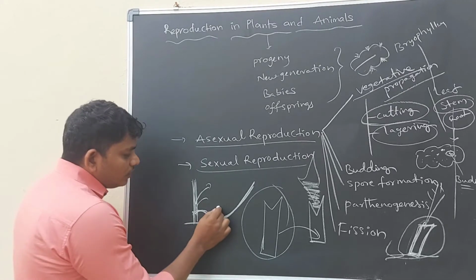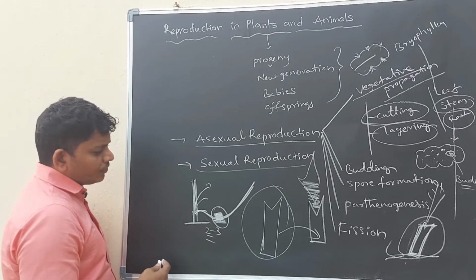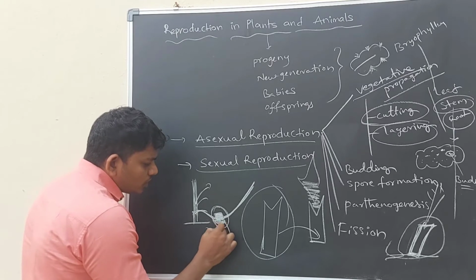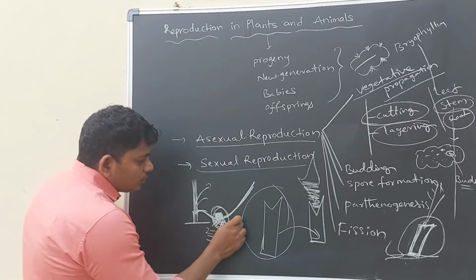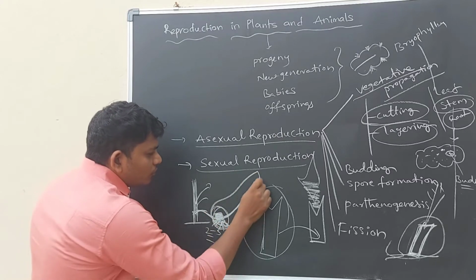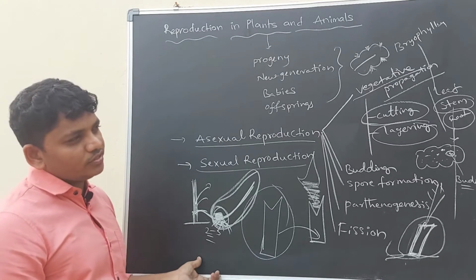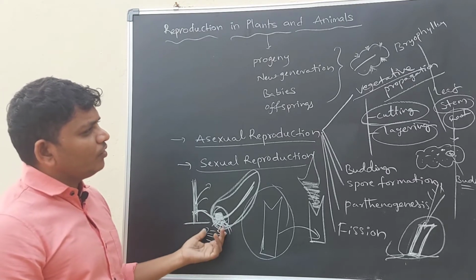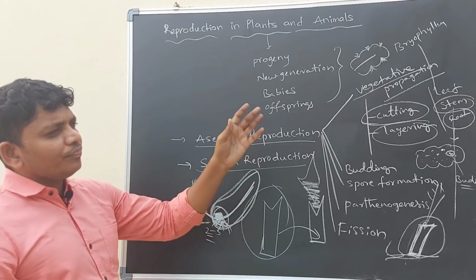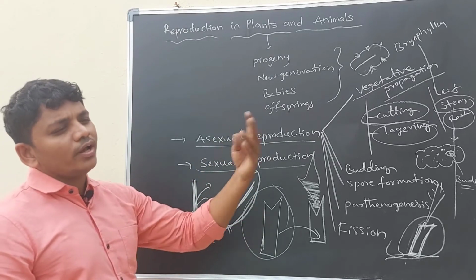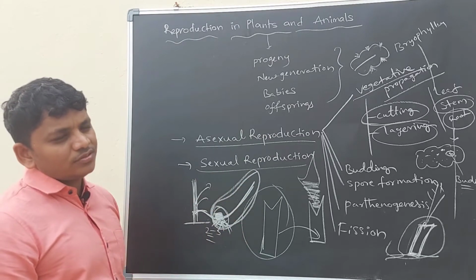After that, where we buried the branch of the jasmine, the part will have roots. If we cut the root part, then the lower part which has the roots will grow as an individual jasmine plant after a few days. So this is also a type of vegetative part. This belongs to asexual reproduction. Simply, the organisms are giving new organisms by their own parts.